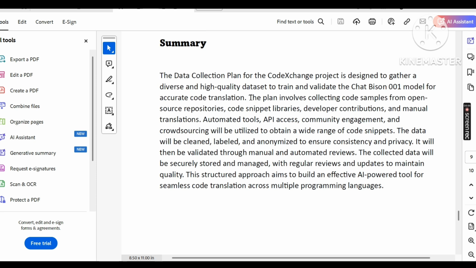Summary: the data collection plan for the code exchange project is designed to gather a diverse and high quality data set to train and validate the chat bison 001 model for accurate code translation. The plan involves collecting samples from open source repositories and code snippet libraries, developer contributions, and manual translation. Automated tools, API access, community engagement, and crowdsourcing will be utilized to gather a wide range of code snippets and